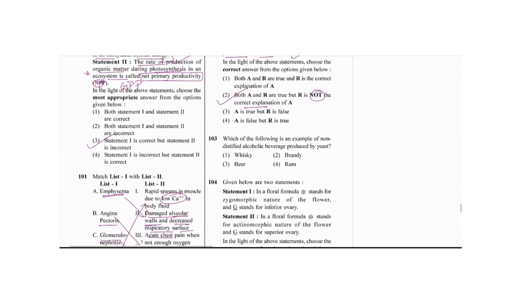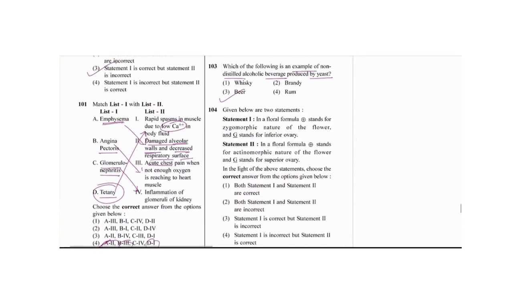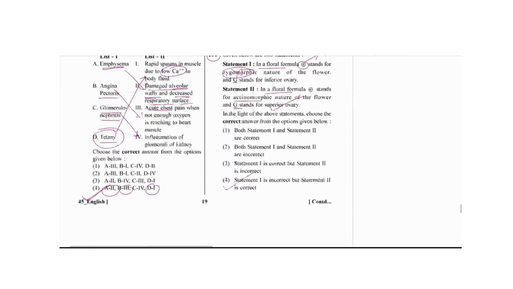Okay, the next is which of the following is an example of non-distilled alcoholic beverages produced by the yeast? Again a memory based question, that is wine and beer. Then next is 104. In the floral formula, this symbol stands for actinomorphic. It is for actinomorphic, not for zygomorphic which is given in this statement. So the first one is incorrect, and the second, floral formula stands for the actinomorphic nature of the flower and G is superior ovary, that is correct. First is incorrect, second will be correct.